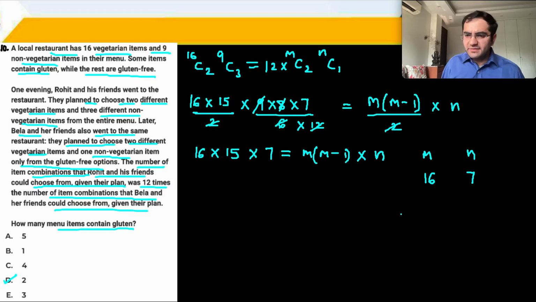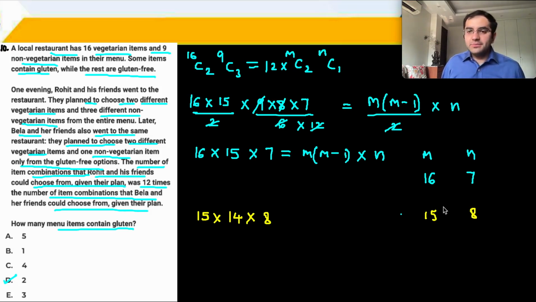Okay, now there could have been multiple possibilities or ways of getting this also. मैं एक और दिखा देता हूँ आपको. For example, इसका ना एक आप 2 लेके इसको दे दो. 16 is 8 into 2. 2 लेके इधर इंटरचेंज कर देते हैं इनको. तो you get 15, ये रहा 15 and 7 2s are 14 and 16 में से अब 8 रह गया आपका. If you do this, then m is 15 and n is equal to 8, 15 into 14, m into m minus 1 and into 8.